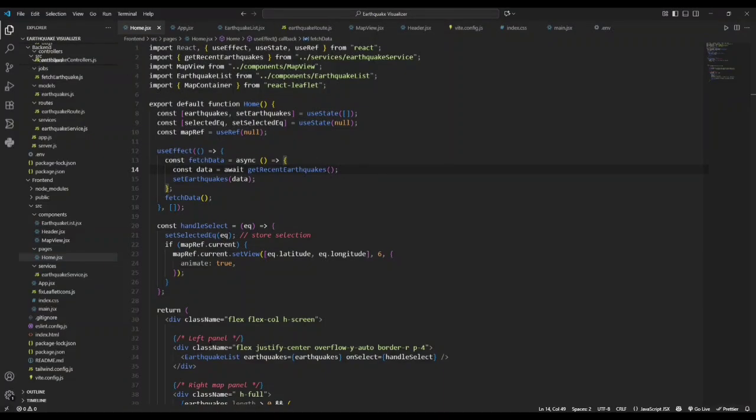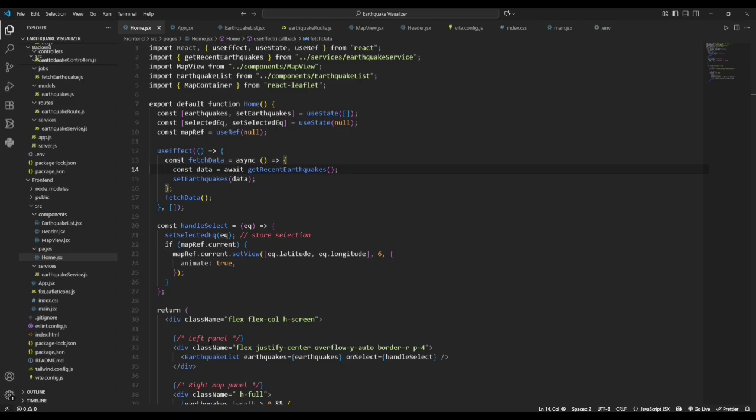I'm here to demonstrate the project that you have given me. The project title is Earthquake Visualizer, which shows the recent earthquakes and seismic patterns through an interactive map and data visualization. The technology stack that I have used is the MERN Stack, which is MongoDB, Express.js, React.js, and Node.js.